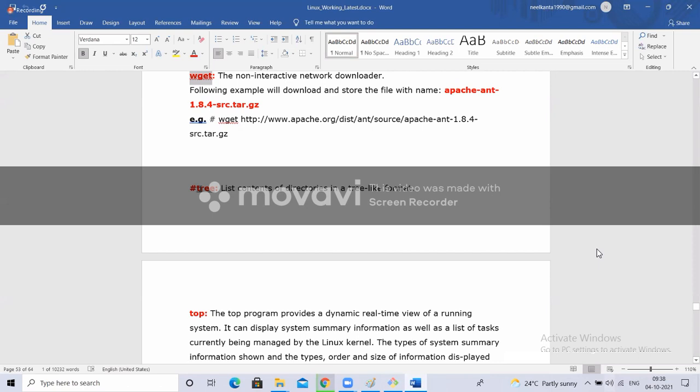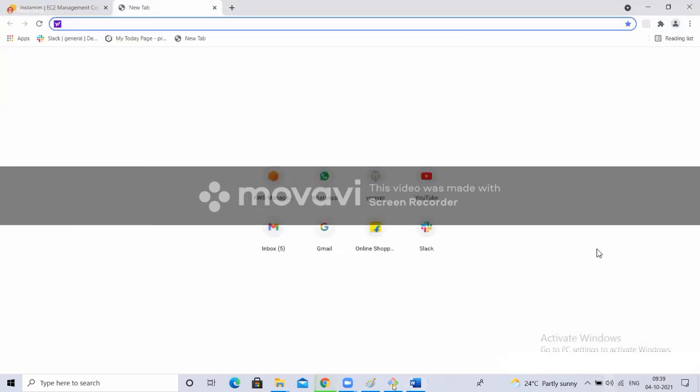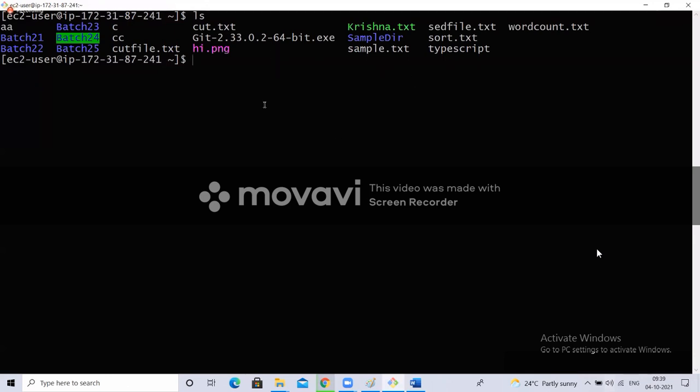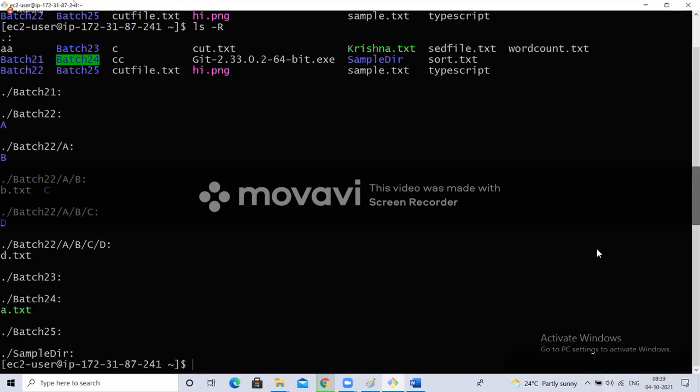Next, tree command. What is this tree? For example, I type ls. I want to see this data in a recursive way. How to see that? There is a sample directory, bash 24, and it has some other directories inside. I want to see everything in a recursive manner. Using the ls command, ls -R. It is going to list recursively.